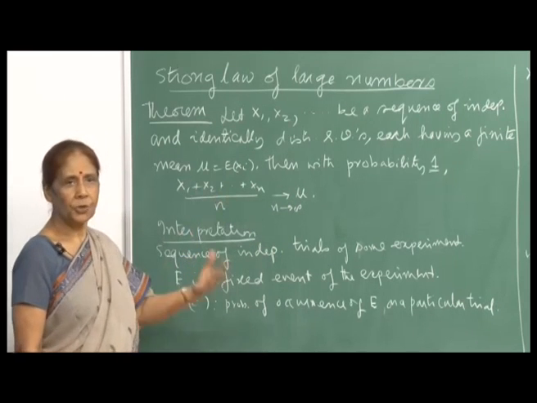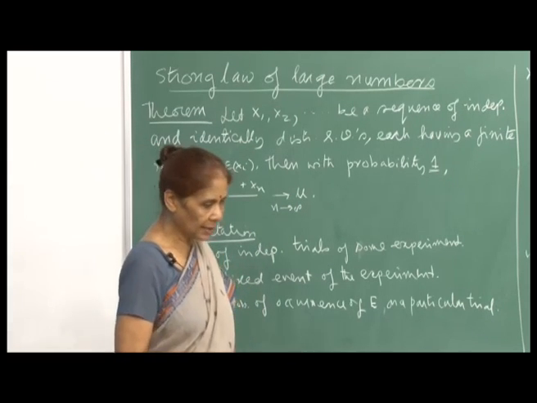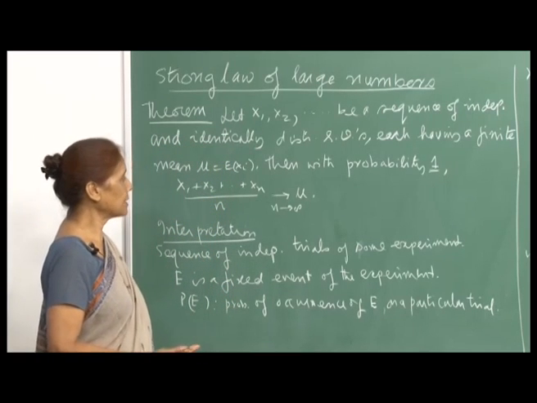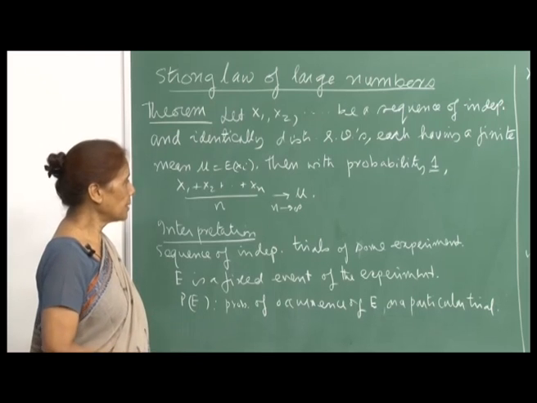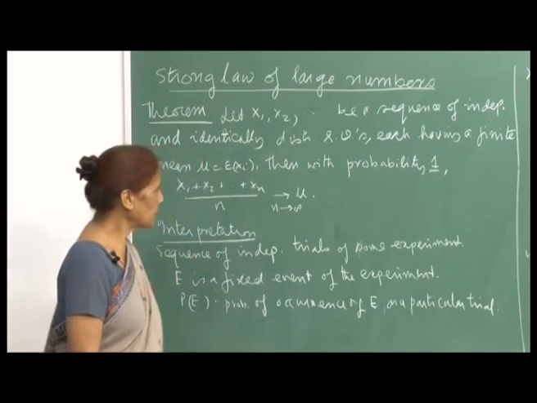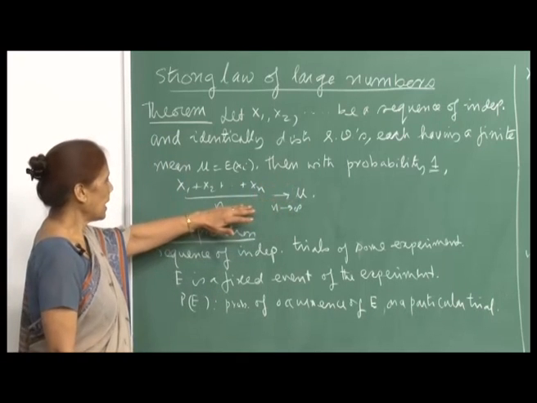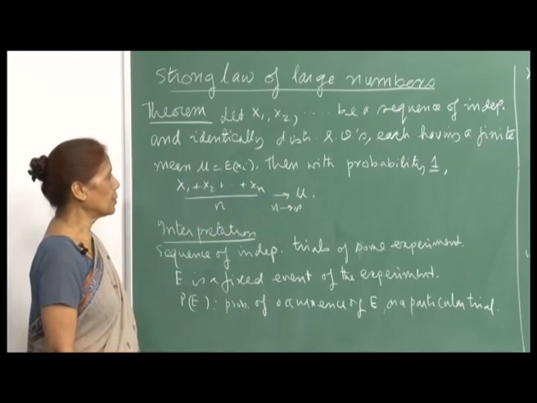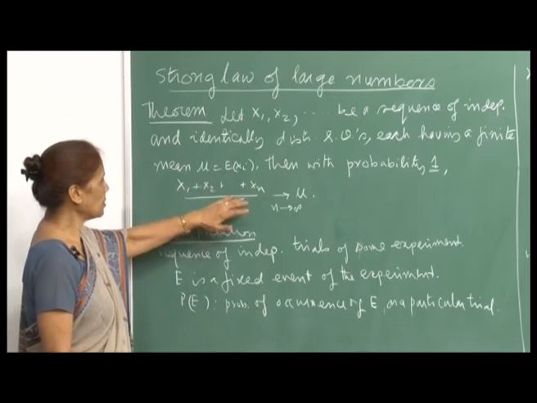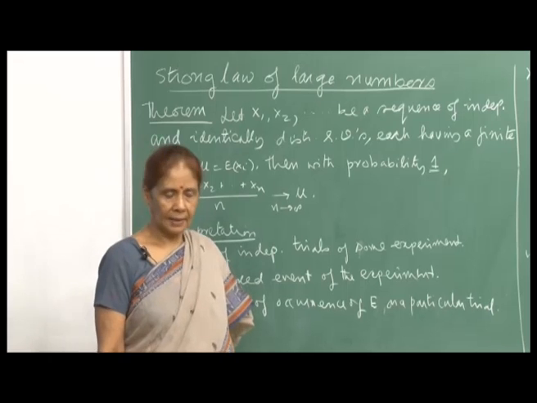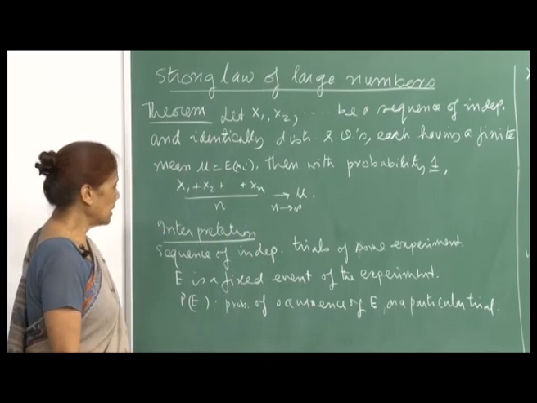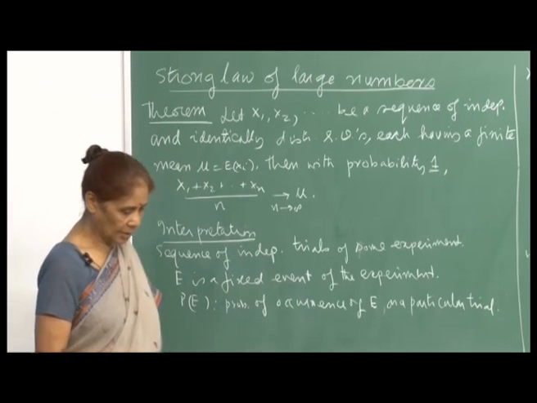So, that means this is a sure event. Therefore, you can immediately see the difference from the weak law of large numbers. There it said that in probability, X bar n converges to mu. Here we are saying that with probability 1, X bar n will converge to mu. So, that means this is a sure event, provided the expectation of each of the X_i's is finite. Okay. So, before we start proving the theorem, let us just interpret what it means.